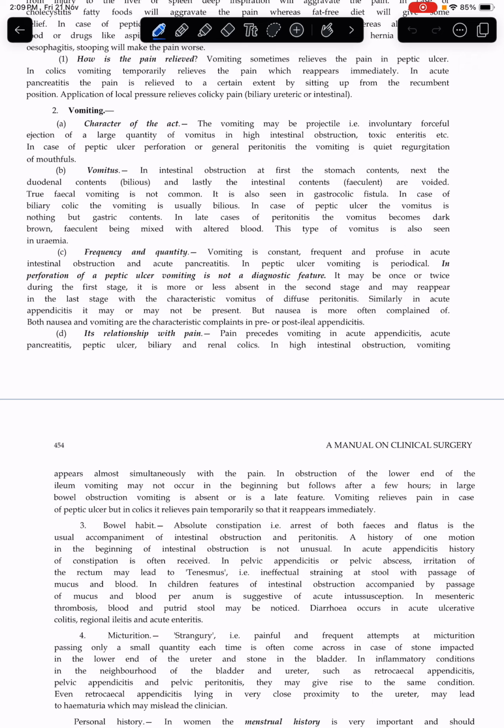It may be once or twice during the first stage. It is more or less absent in the second stage and may reappear in the last stage with the characteristic vomitus of diffuse peritonitis. In perforation of a peptic ulcer, vomiting is not a diagnostic feature.